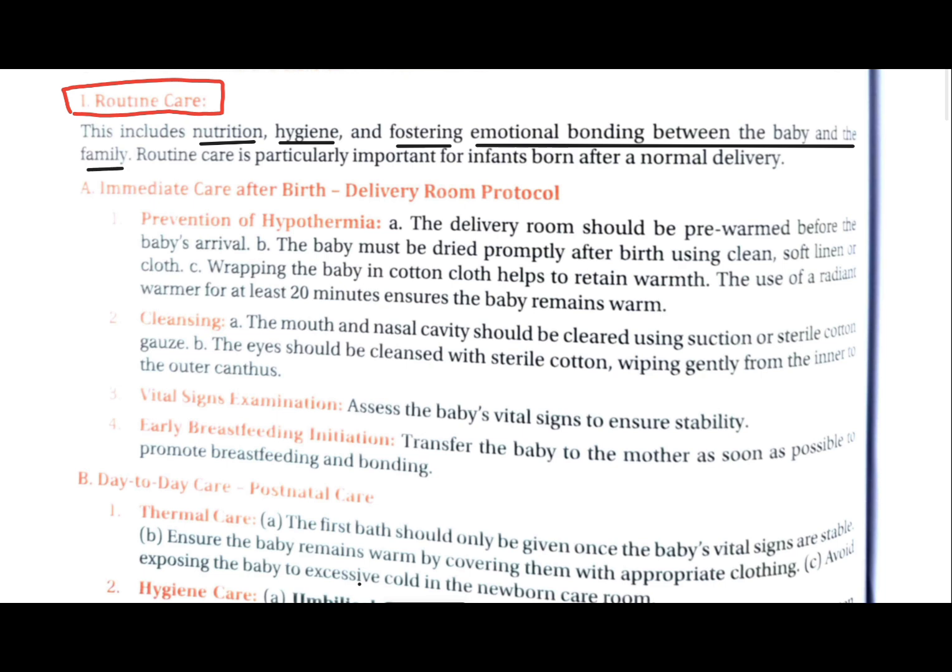In routine care there are some points which are divided. First is immediate care after the birth, which care we have to take immediately after the birth of the baby. Which are the delivery room protocols? First we will see prevention of hypothermia. So what is hypothermia? It is when the body temperature goes below the normal temperature. So here the delivery room has to be pre-warmed, right?